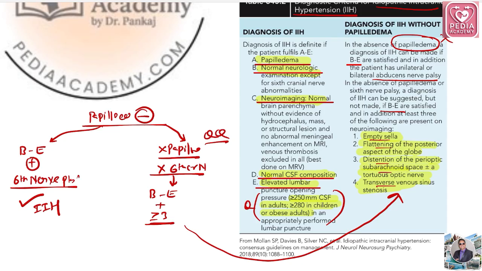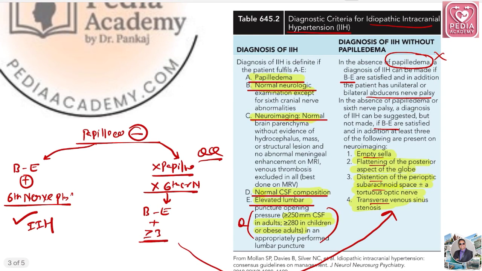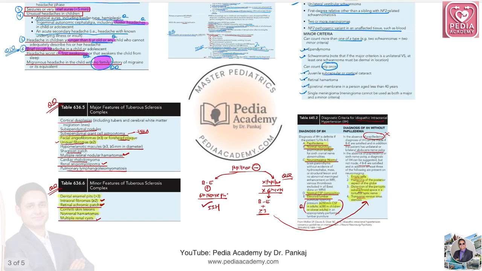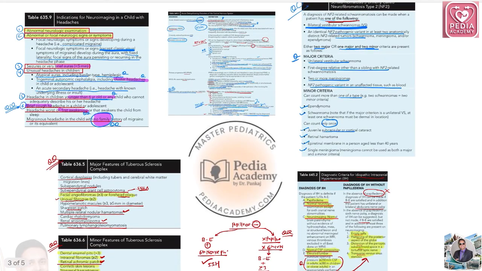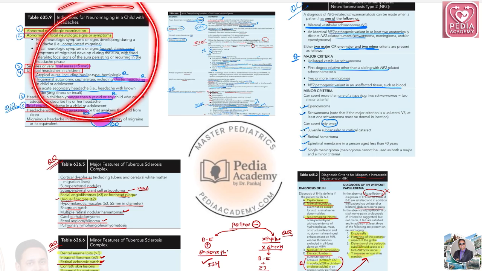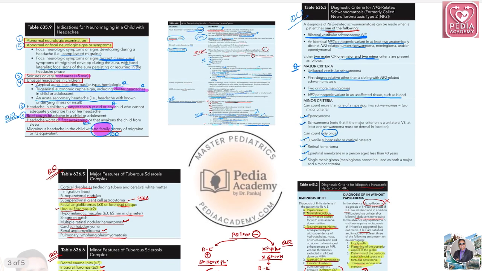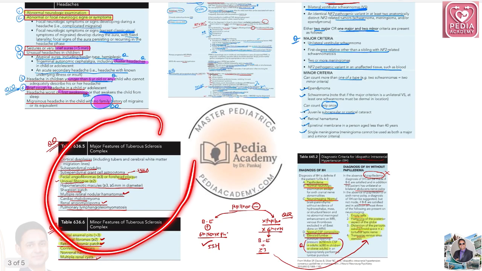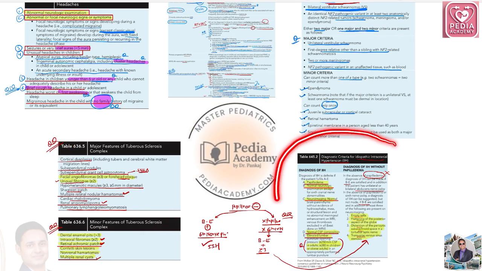Okay, so this is actually a slightly higher level table. So you have to remember this for INI-SS. If you are preparing for NEET SS, no, actually this will give an extra advantage. So in this slide box, we have discussed ultra high yield tables starting from indication of neuroimaging in a child with headache, along with demyelinating disorders classification, ultra high yield. This is NF-related schwannomatosis. This is tuberous sclerosis complex major and minor features, and idiopathic intracranial hypertension.